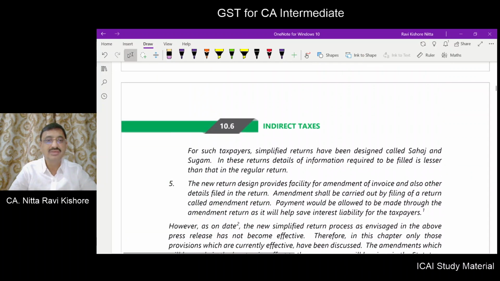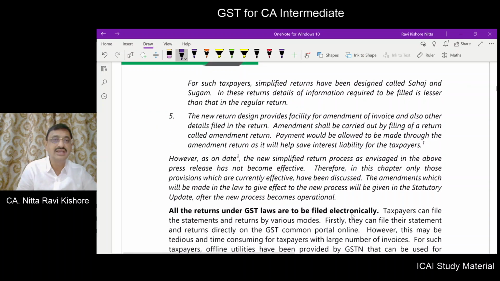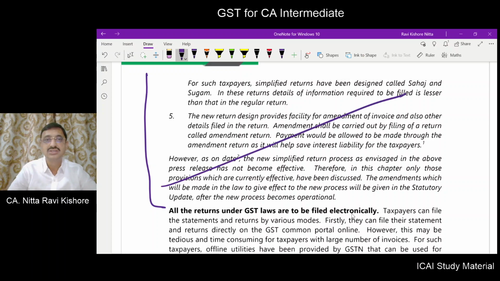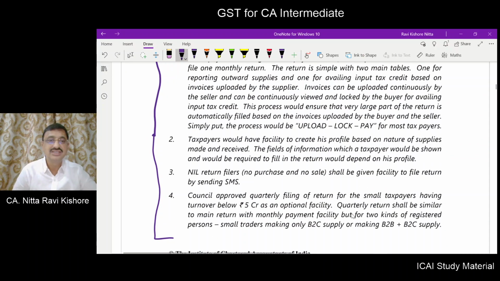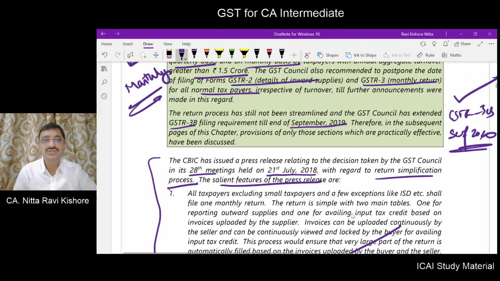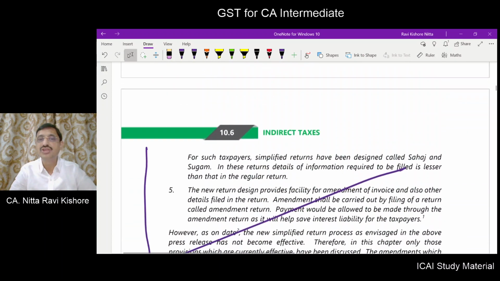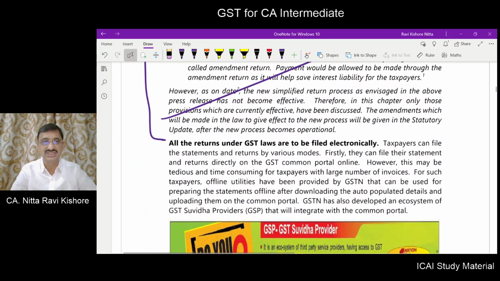This simplified process of return filing was never brought into force. So I don't think this is at all applicable, and we need to study this because this simplification process was not put in force even on this date. So I think we don't need to go through these provisions.